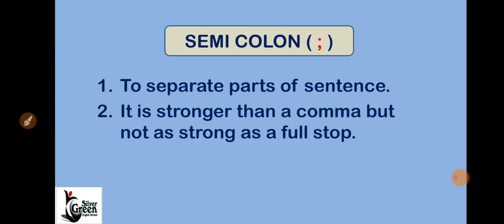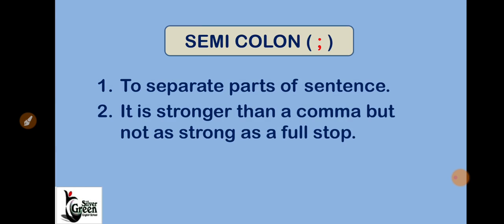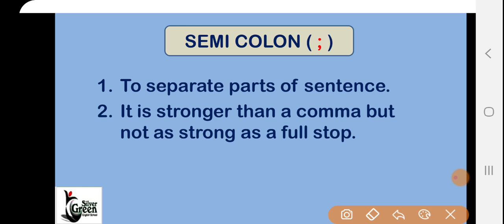So now we will see the next punctuation mark. What is the next punctuation mark? Here, the semicolon. You can see it in the bracket; this is the symbol of the semicolon. So for what are we using the semicolon? Number 1, to separate parts of sentences. If any sentence is there, in that you can see there are different parts. So to separate them we are using the semicolon.